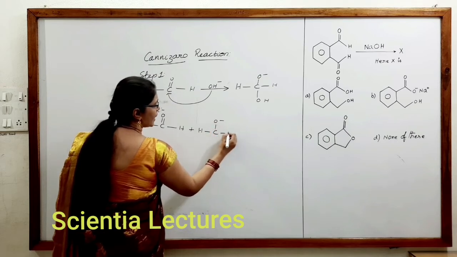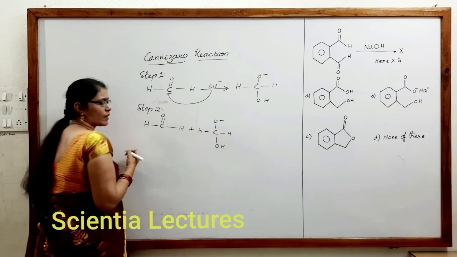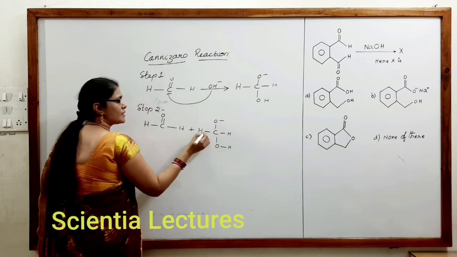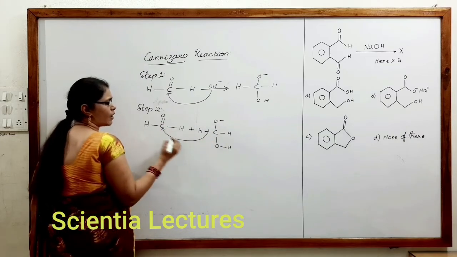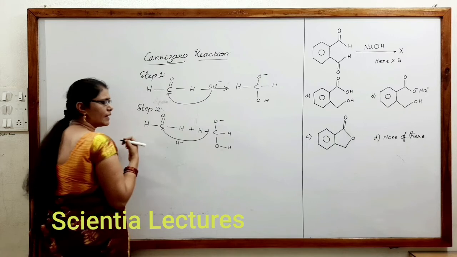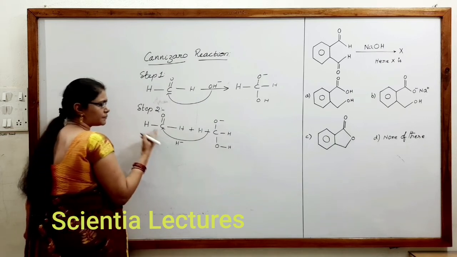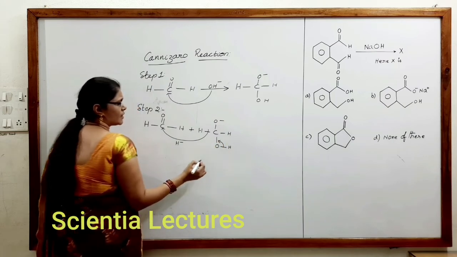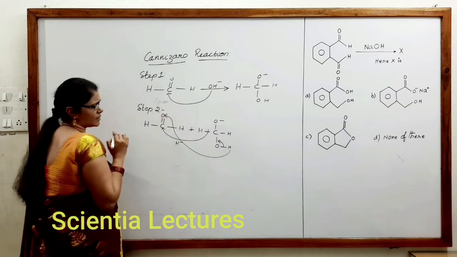This is quite unstable because there are two highly electronegative groups on it. So the hydride ion, along with the electron pair, is attracted towards the carbon present here. Now this electron pair shifts here and the hydrogen will be attracted towards the oxygen here.